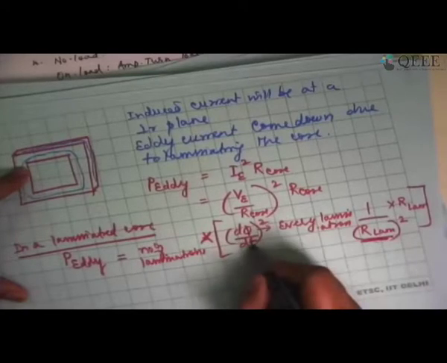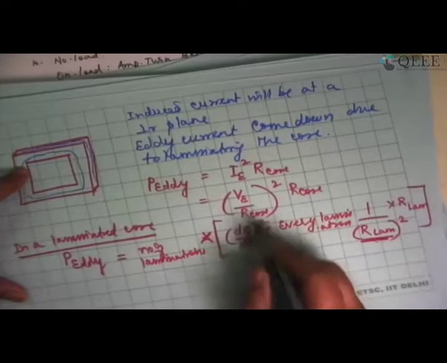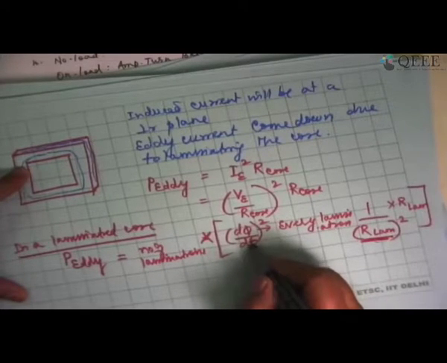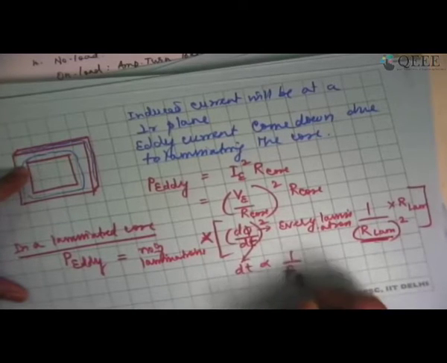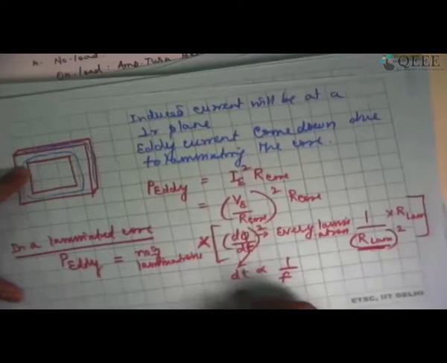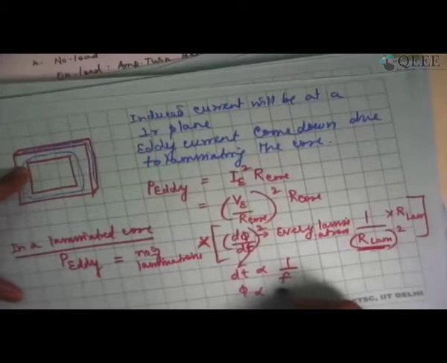So if I have the total flux of 10 Weber, and I have 100 laminations, I will have only 0.1 Weber as the flux per lamination. So definitely I'm going to bring down the corresponding voltage. Right? So now I can say that this dt essentially corresponds to the rate of change of flux in a given time. Indirectly, dt is inversely proportional to frequency, and flux is directly proportional to whatever is the magnetizing current.